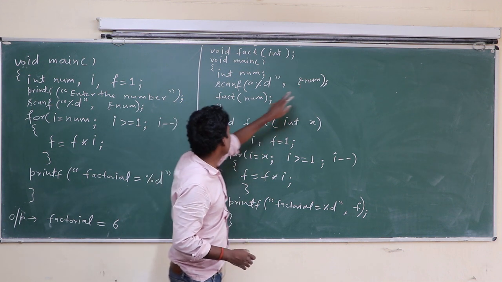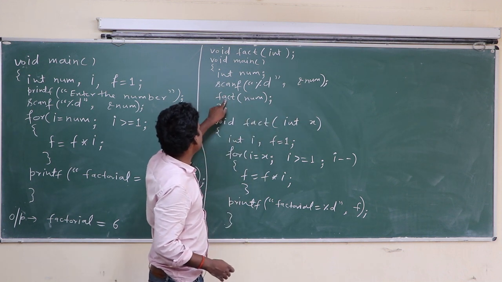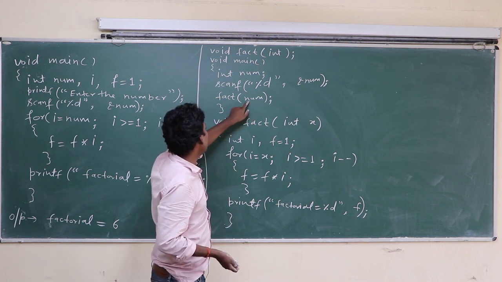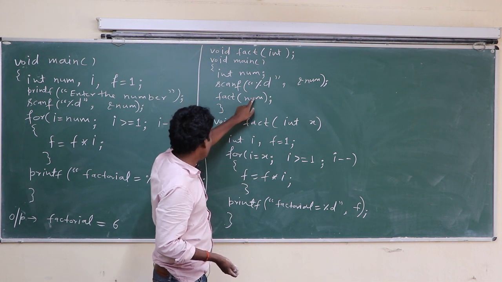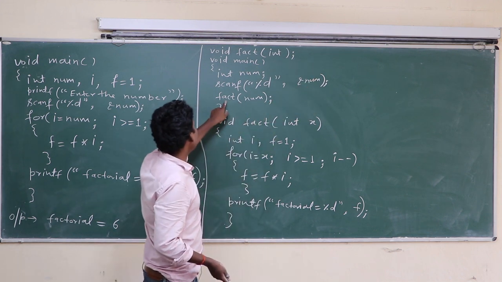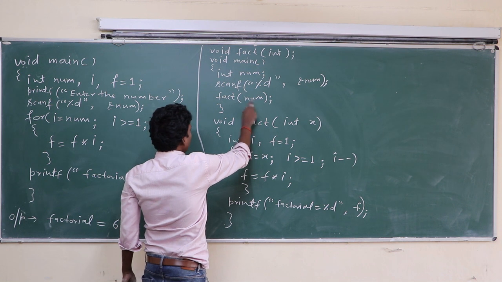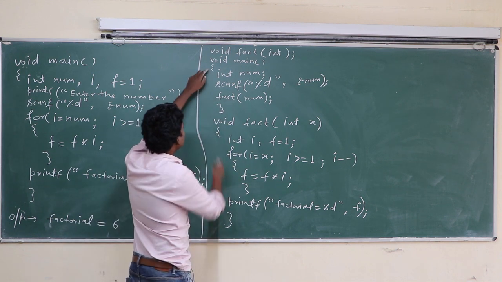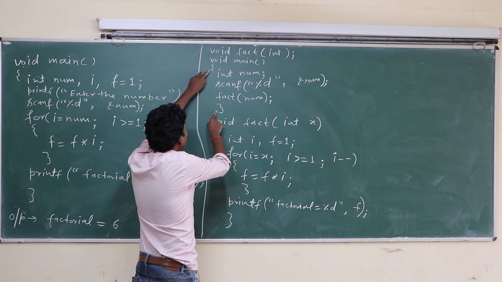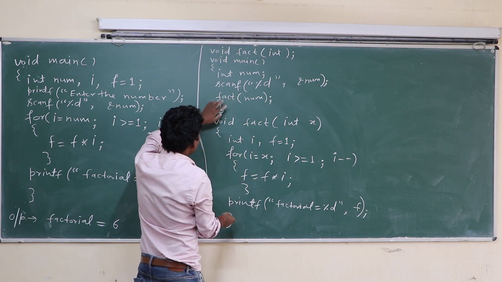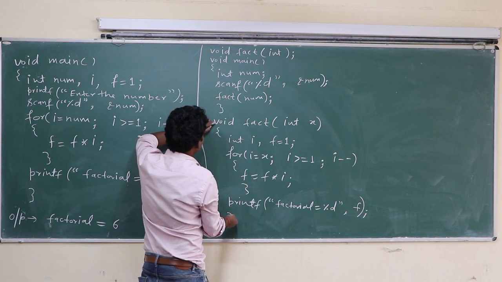Suppose the value is 3 here. So fact num, this fact function is called here with argument num. So num is a value, so this is the call by value. Num has value, not address. Okay class, so when control comes to here, this whole main function is suspended temporarily, and this fact function where it is defined is executed.